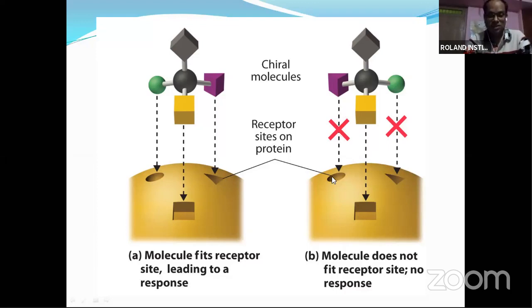Here you see the receptor site is different and your molecule shape is different, so they are not able to bind properly. But here, depending on the receptor site, the molecule is fitting properly. But in this case, it is not fitting properly with the receptor sites. That site is not giving suitable activity, or there is no activity also.